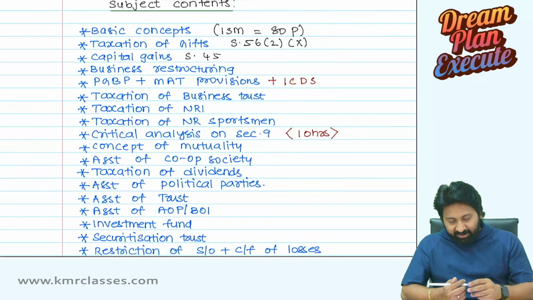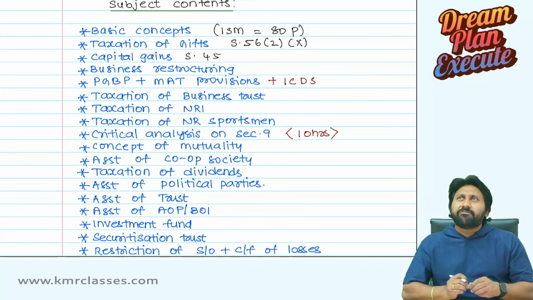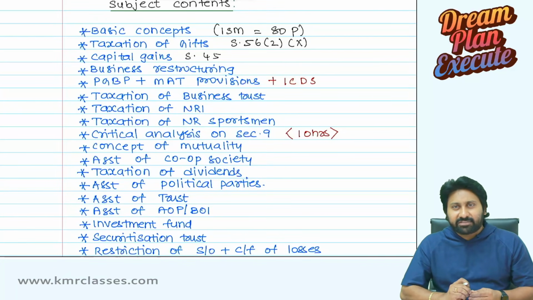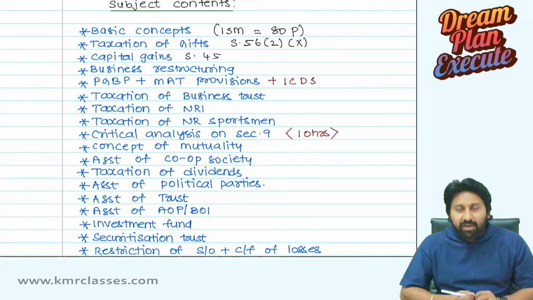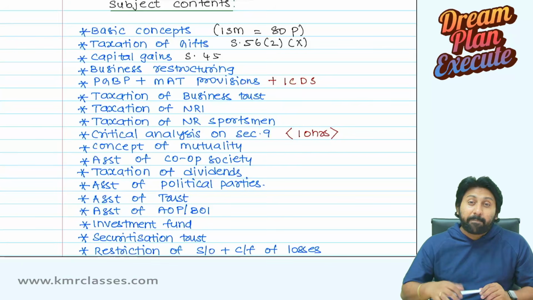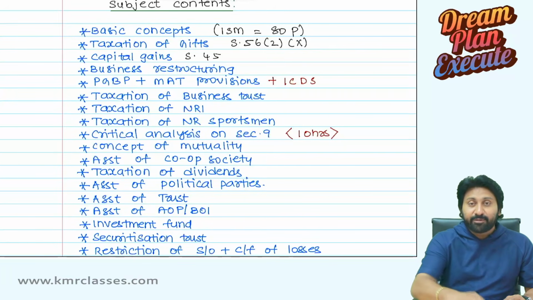Section 9, when I see, normally it will be dealt in somewhere around 2 hours or 3 hours like that, or 1.5 to 2 hours. Okay, summary like that, now it will be completed in even lesser time. But I don't want it to do that way. I wanted to show you what really section 9 is capable of. Section 9 is such an impacting section in income tax.